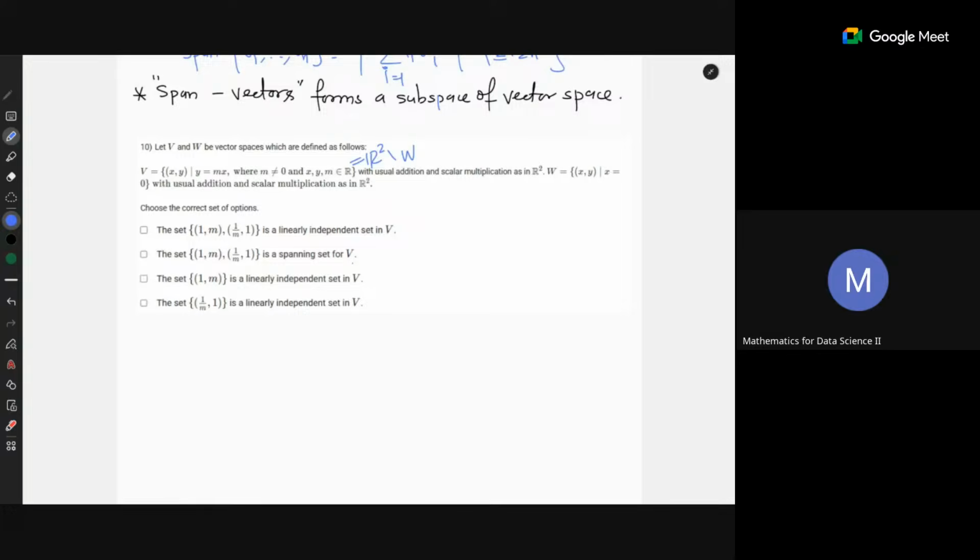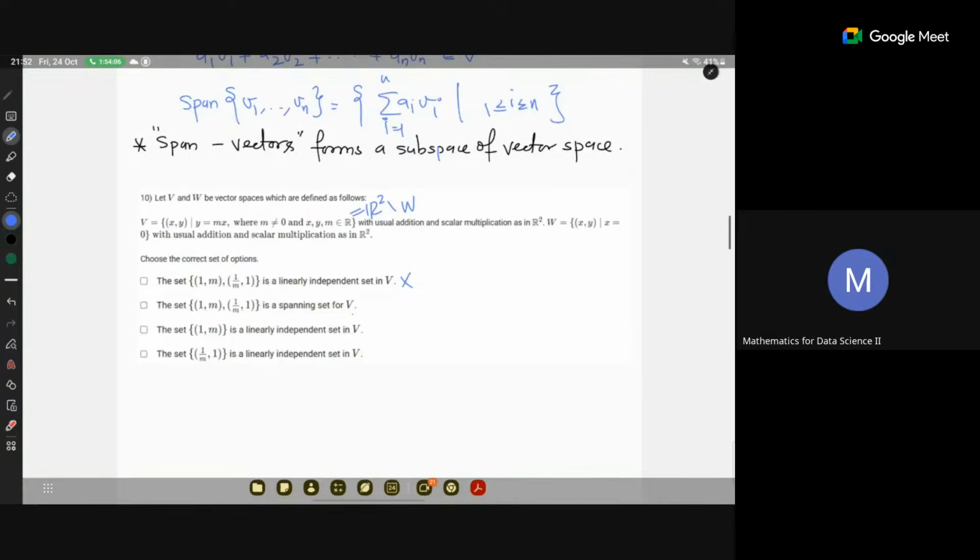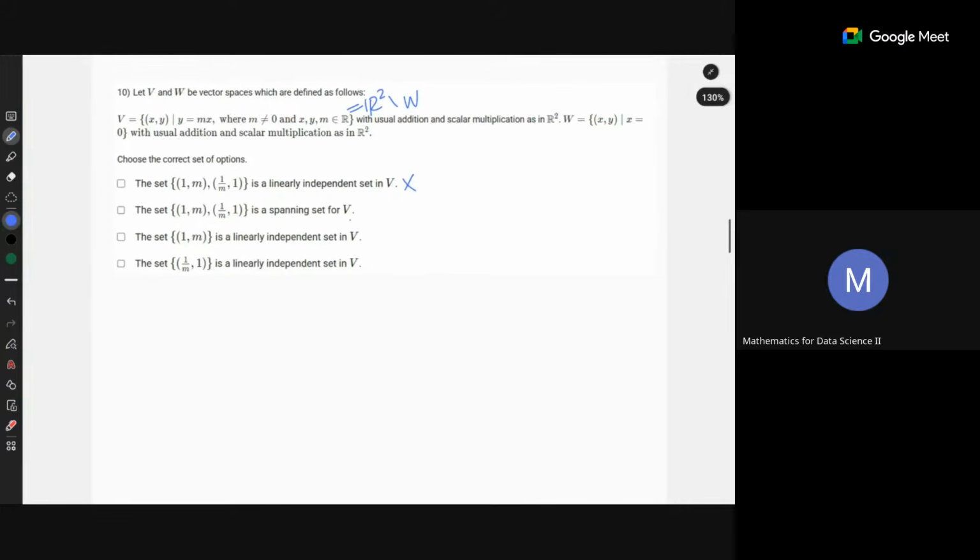So are they a linearly independent set in V? No, that is false. Are they a spanning set of V? Let's check that. Yes, sir. Now, for a spanning set, do the elements have to be dependent or independent? No, a spanning set can have dependent elements. It doesn't matter. In this case they are dependent, but the question is, do they span all of the space? I don't think so.